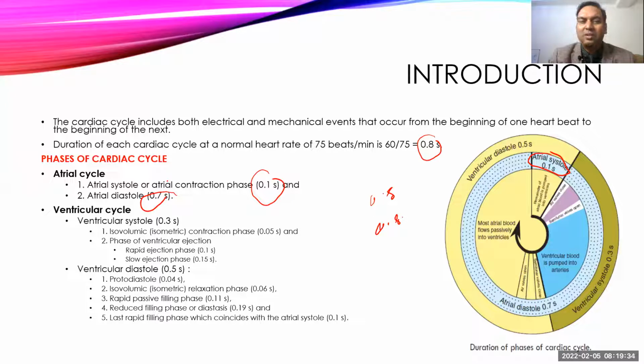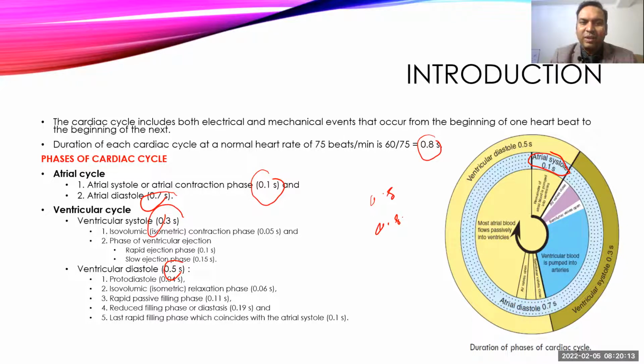Now come to the ventricular cycle. It is more complex and there are more events as compared to the atrial cycle, and the events are divided into different phases. First is the contraction phase, that is the ventricular systole phase, which lasts for 0.3 second, while the diastole phase lasts for 0.5 second. The systole phase causes contraction of the muscle and it squeezes the blood from the ventricle, while the diastole phase is relaxation of muscle and it causes receiving of the blood. So systole is an ejection phase, while diastole is a receiving or filling phase.